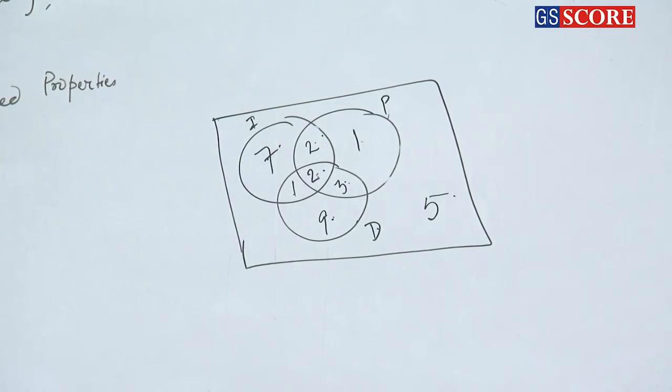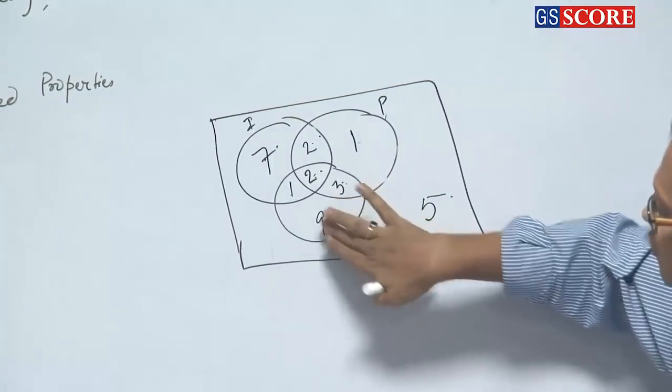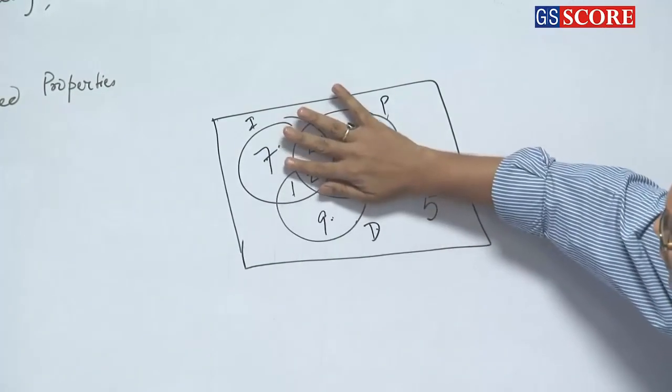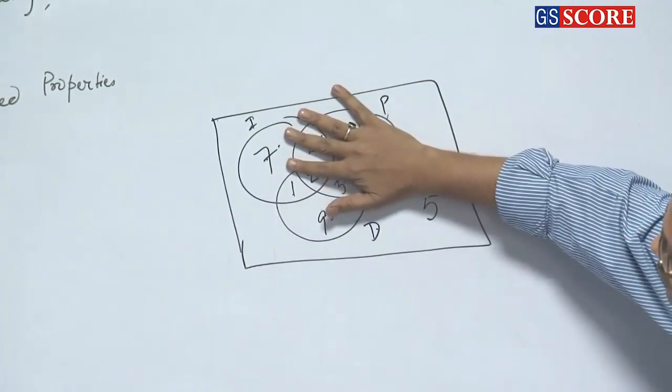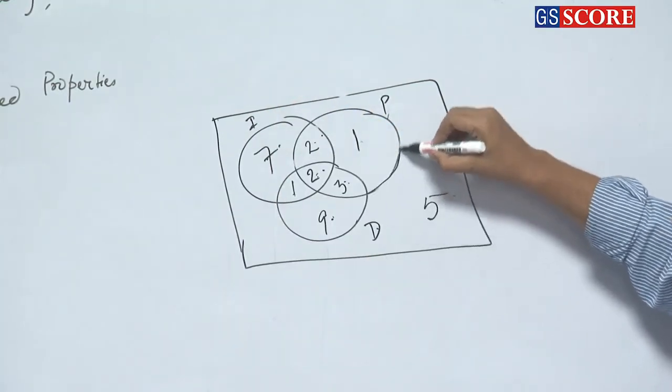Easy topic or not, please tell me, right? Okay. The number of people who like ink or dot but not pencil, they like either ink or dot but not pencil. So just forget this big circle. So how many values are there? 9 plus 1 is 10, 10 plus 1 is 11, so 1700. Clear or not?